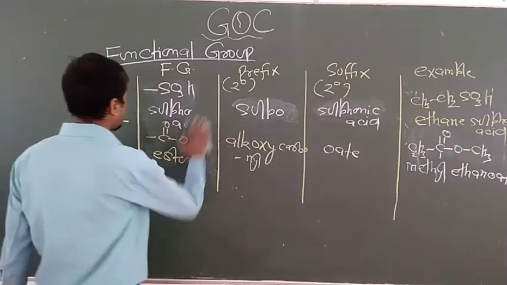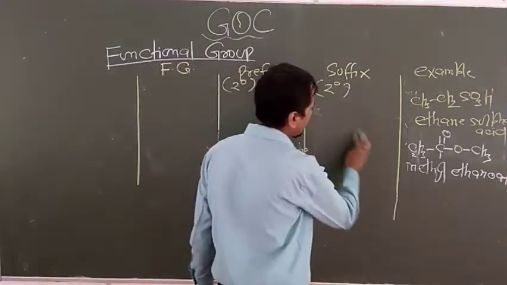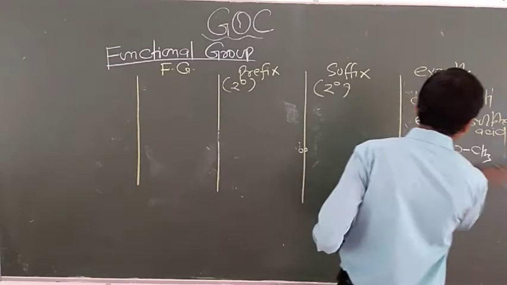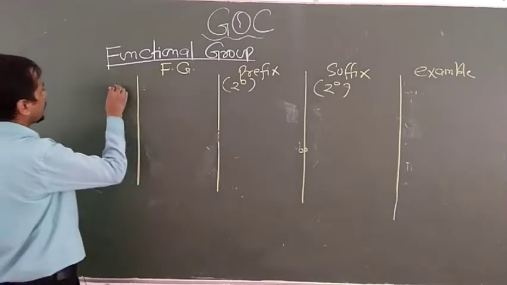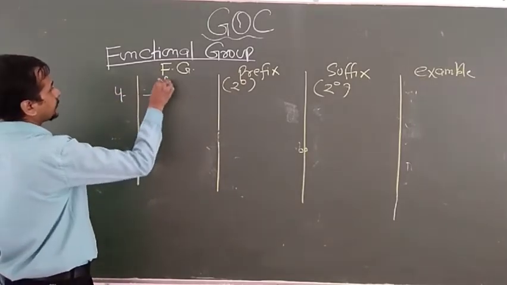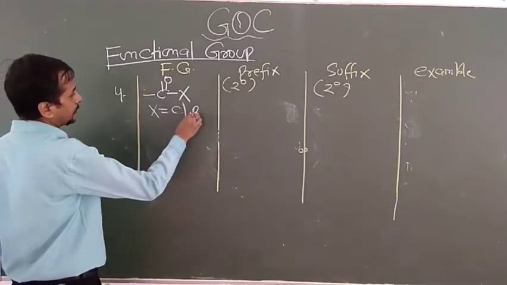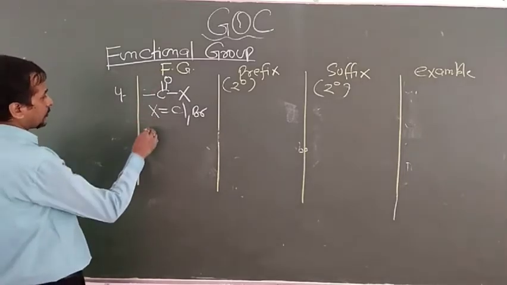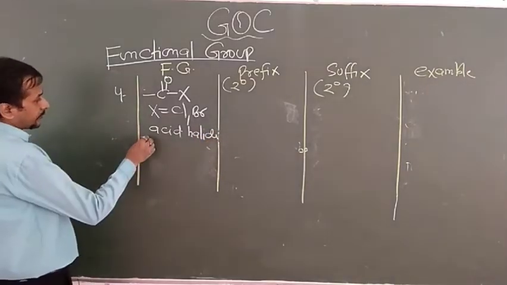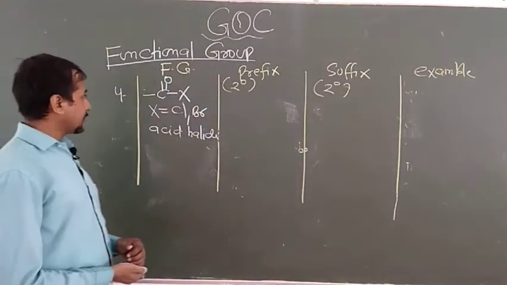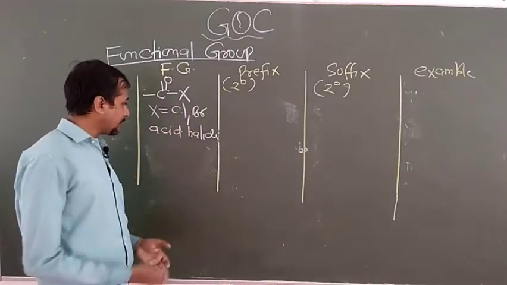Now the fourth periodic group is acyl halide, that is acid chloride. So fourth is acid chloride. X, here X should be Cl, Br. This is also known as acid halide, a derivative of carboxylic acid. What is happening here? The OH of the acid is replaced by X, so that's why this becomes acid halide.